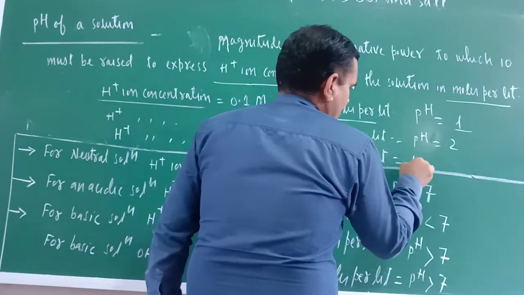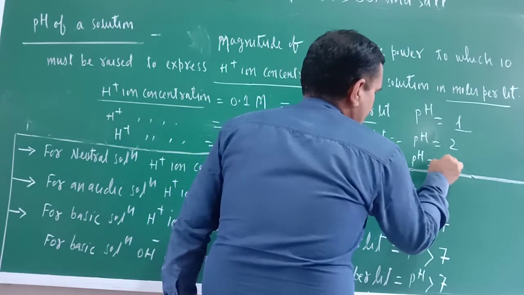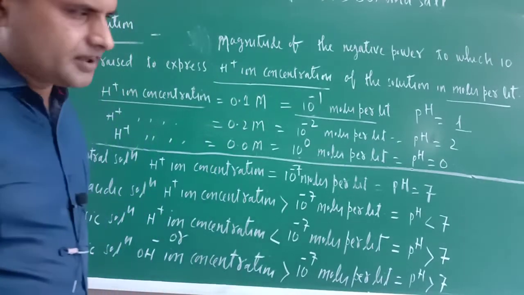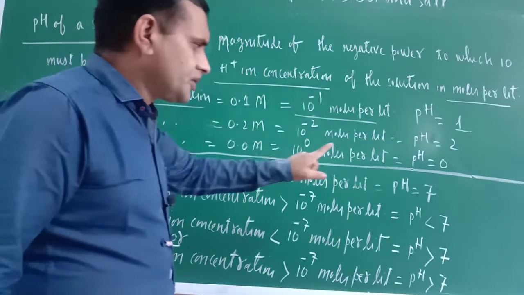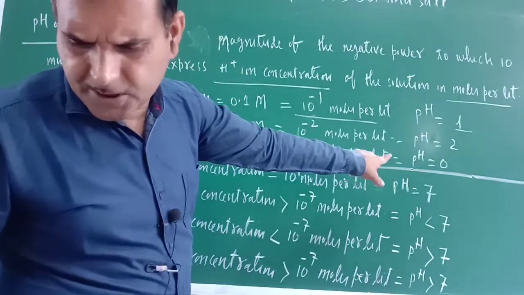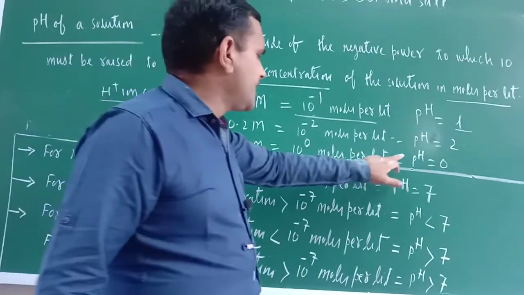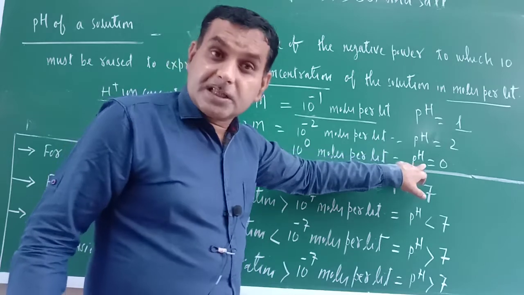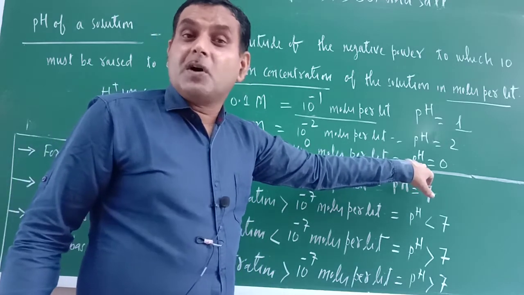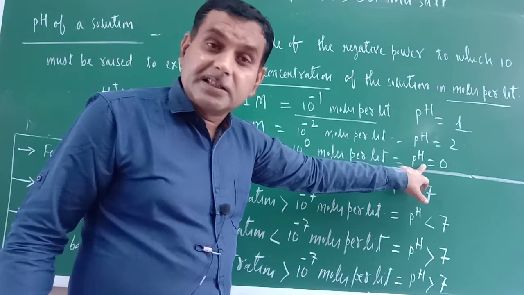So what is the pH? pH equal to 0. What is pH here? pH will be 0. And what is the meaning of pH 0? pH 0 means H positive ion concentration is 10 raised to the power 0, that is 1 mole per liter.